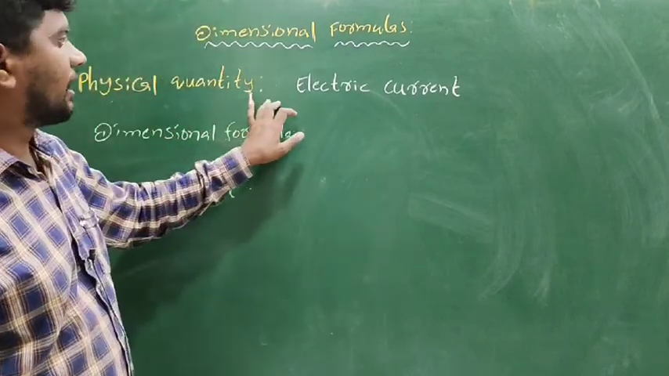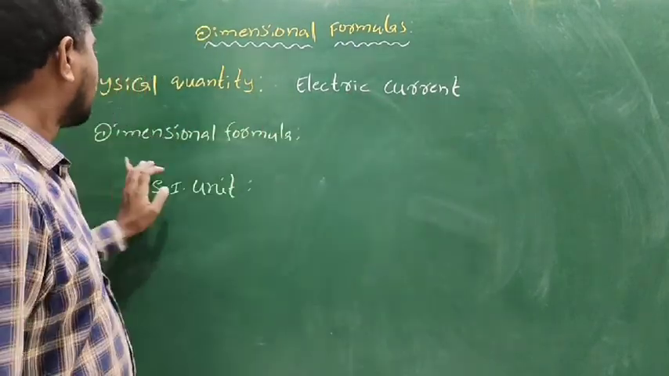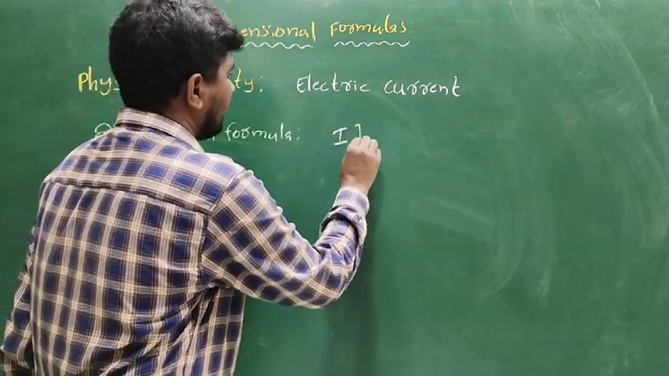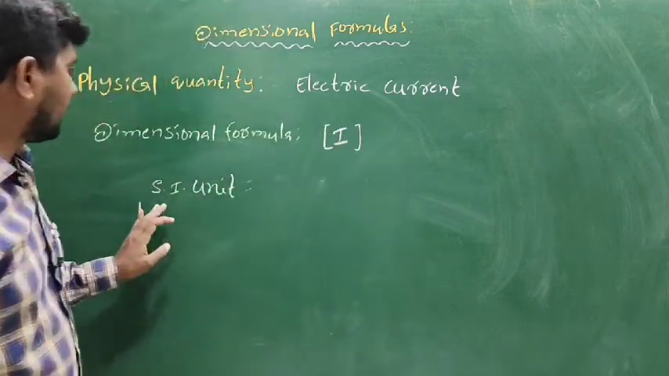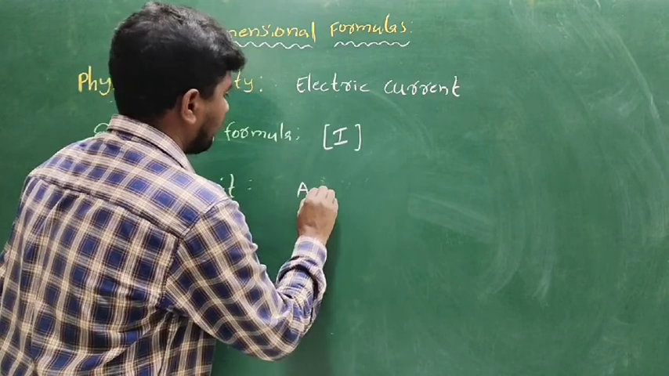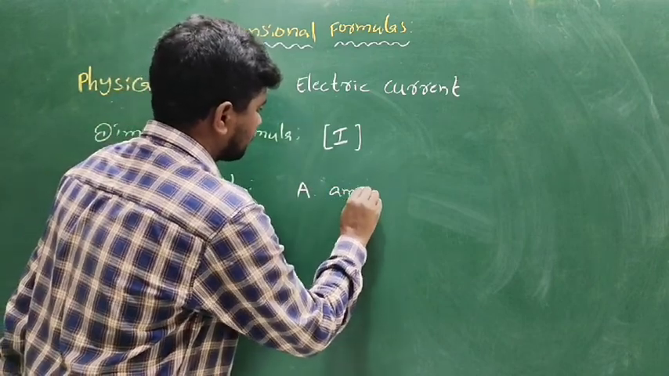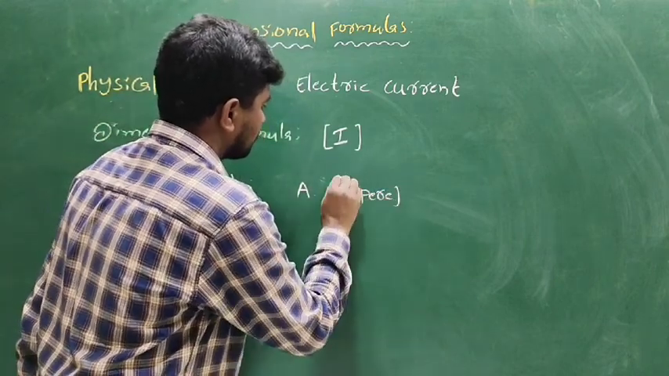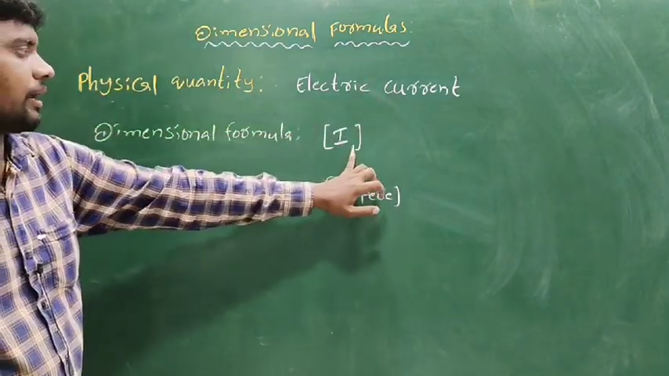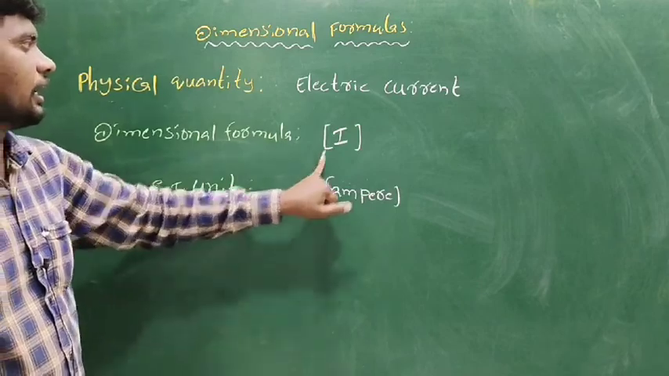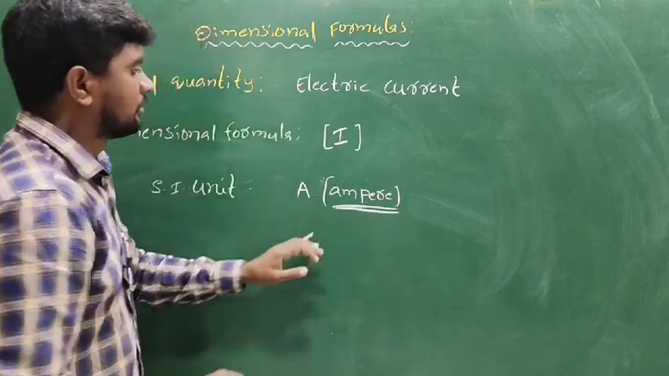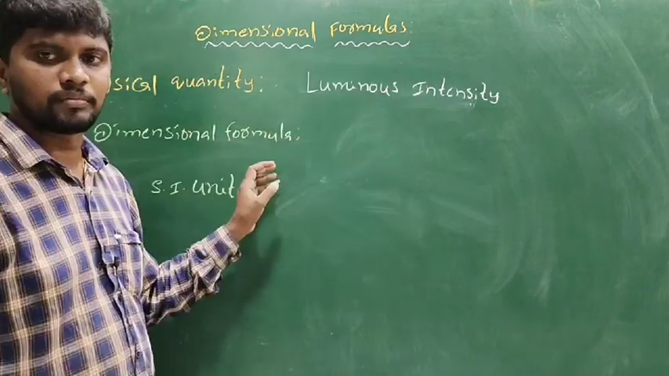The physical quantity of electric current. The dimensional formula of electric current is the square bracket of I, and the SI unit of electric current is ampere, written with capital A. This is the physical quantity of electric current.